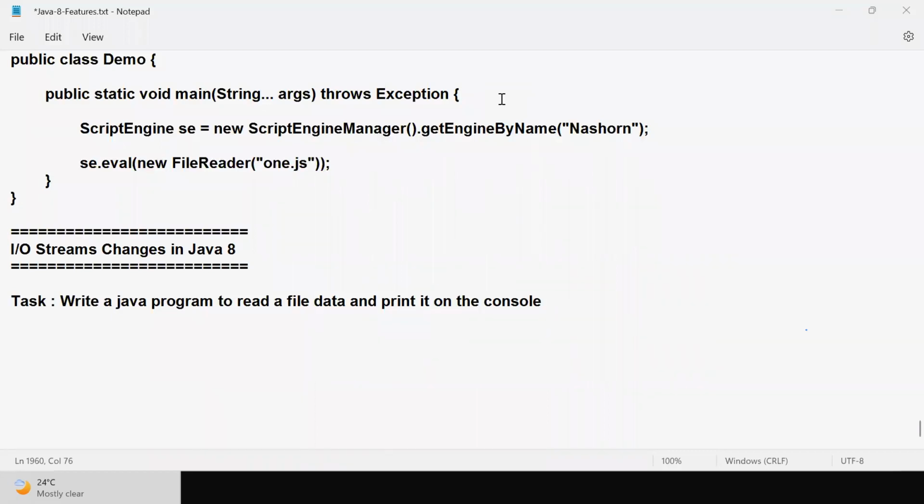Come on. Six people sent me the message. What about the remaining? Don't you know how to read the file data?